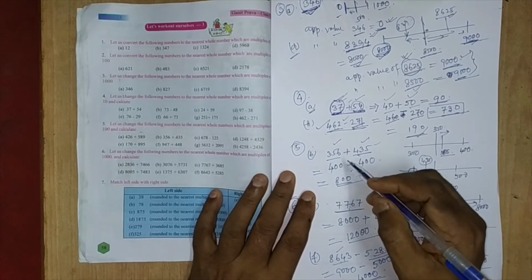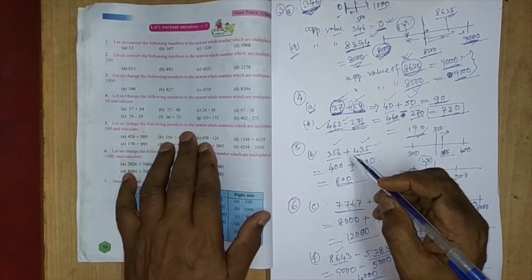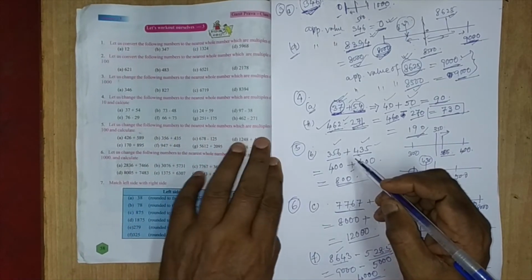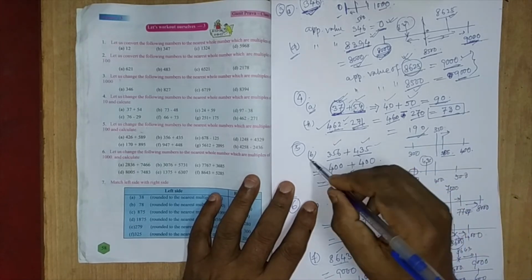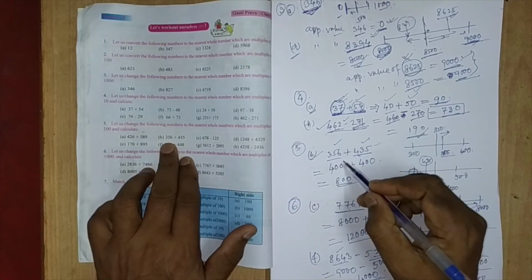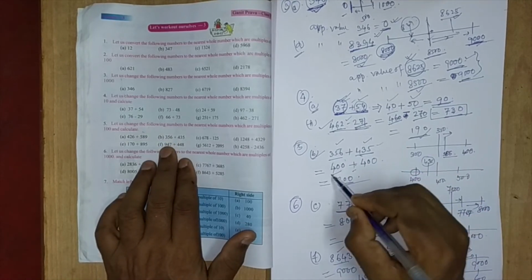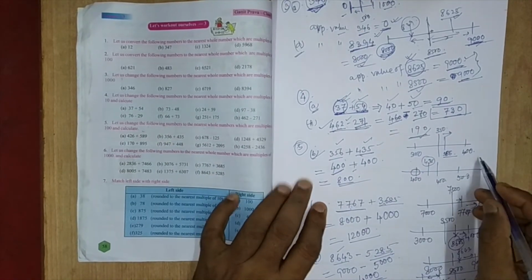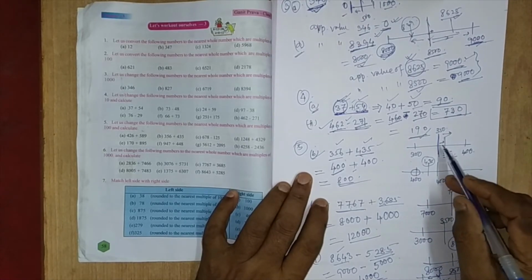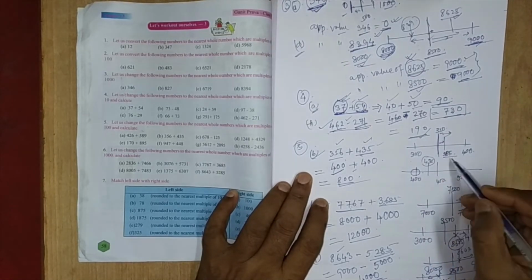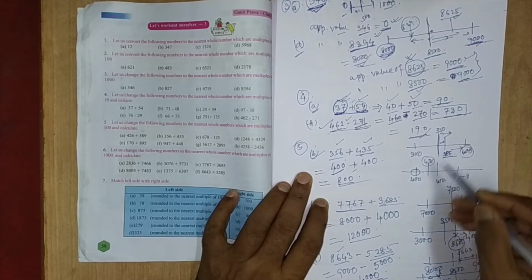Similarly, question number 5. Let us change the following numbers to the nearest whole number which are multiples of 100 and calculate. We are taking question number 5b: 356 plus 435. For 356, you see 350 is here, and 356 is beyond the right-hand side of 350. So it is nearer to 400, and its value will be 400.